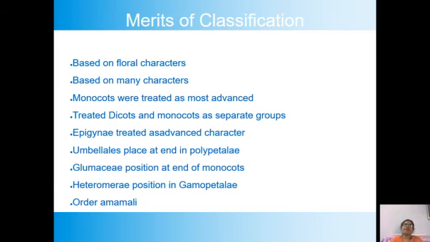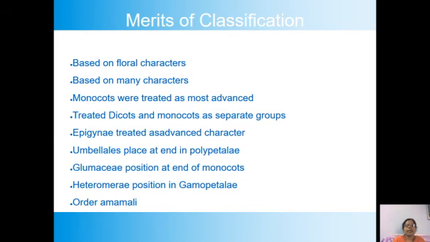Wherever they had some confusion about keeping a family in a certain group, they took all the disputed families and grouped them into the Ordines Anomali. So, instead of introducing all these families into any one of the above groups, just keeping them aside is one more merit point of Bentham and Hooker's classification.